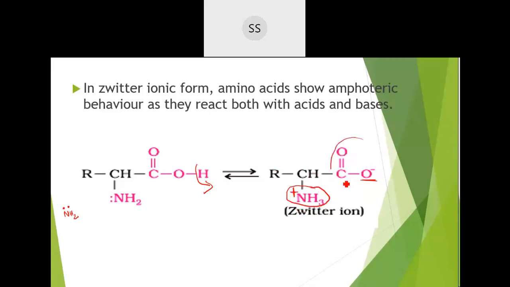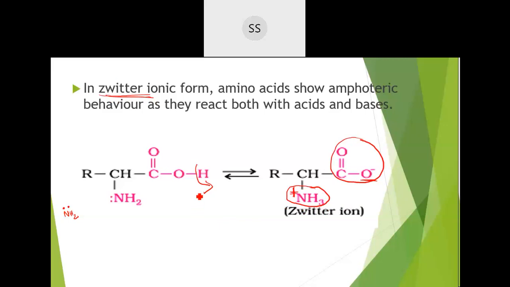The negative charge is on the carboxylate ion, and the ammonium group carries the positive charge. Such ions, which have both acidic and basic groups present in them, are called Zwitter ions.